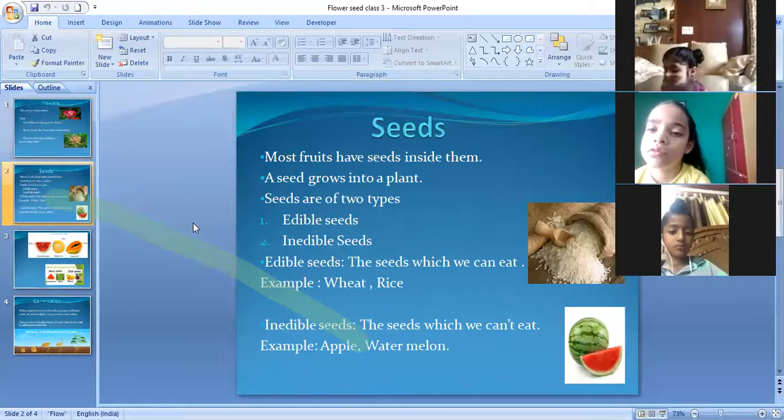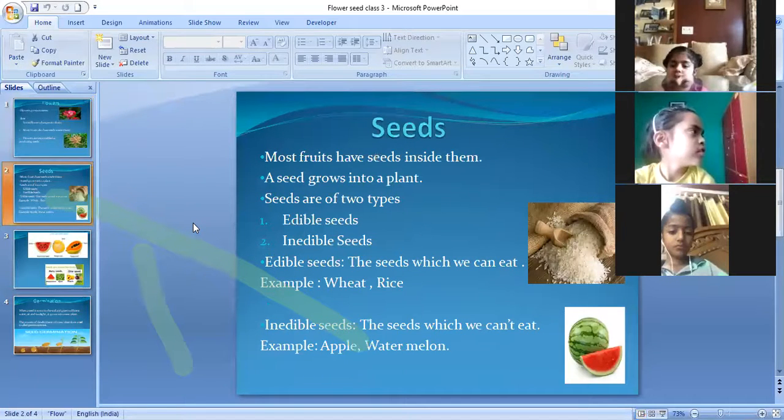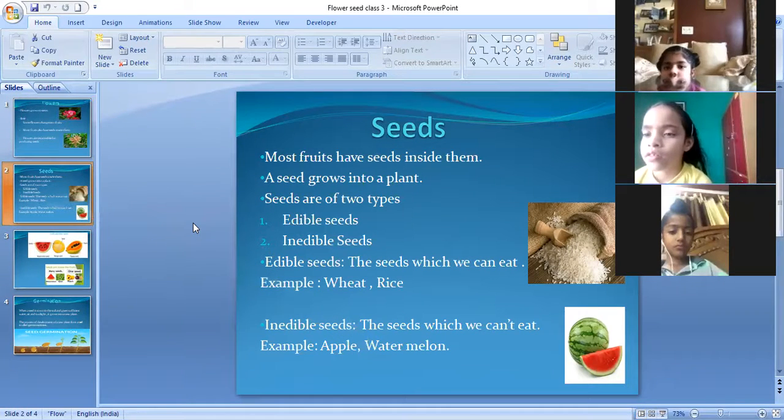Should I show you? Right? I show you. See, if we cut this fruit, you can see this. It has seeds inside it. See, look here. Seeds are there. Okay. So, it has seeds.